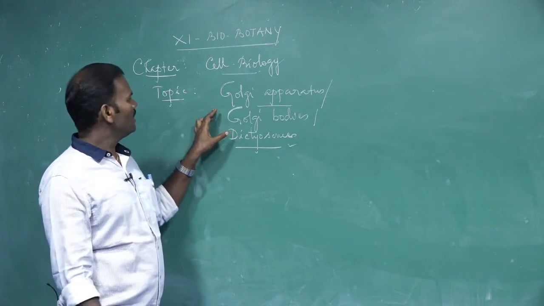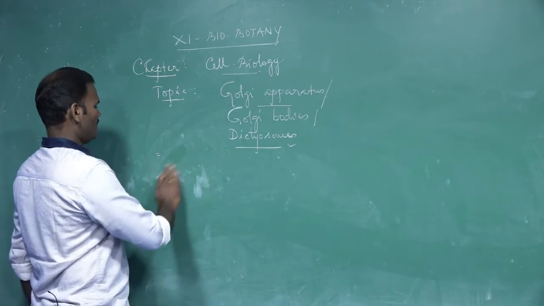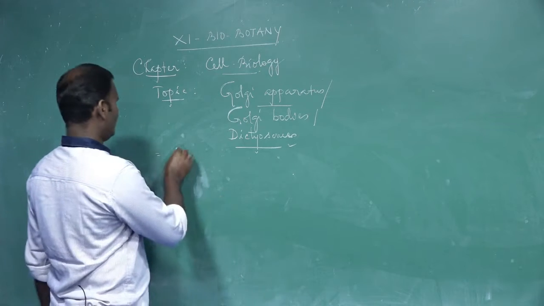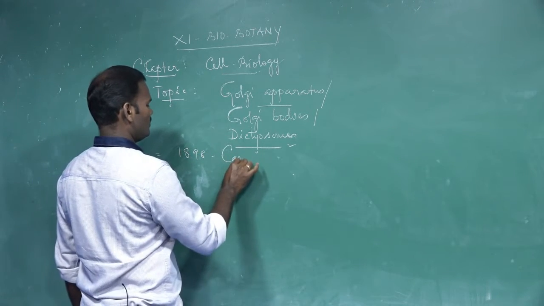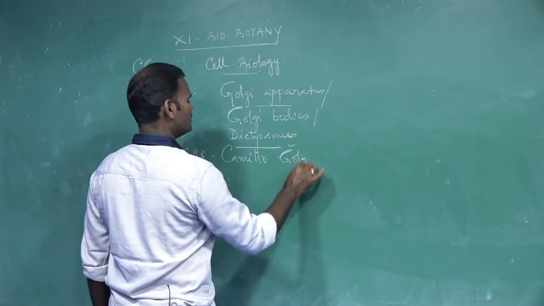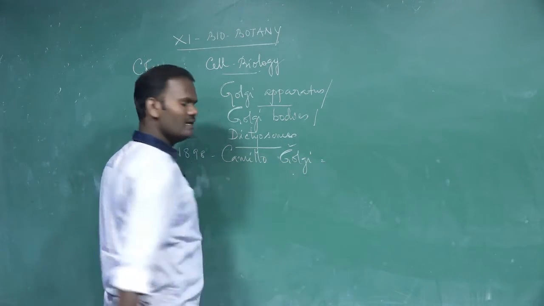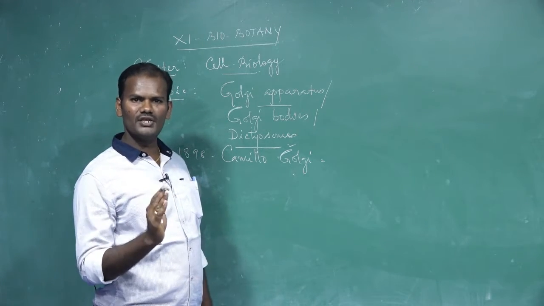animal cells. It was first observed by Camillo Golgi in the year 1898. Camillo Golgi observed a small network-like structure of fibers near the nucleus.